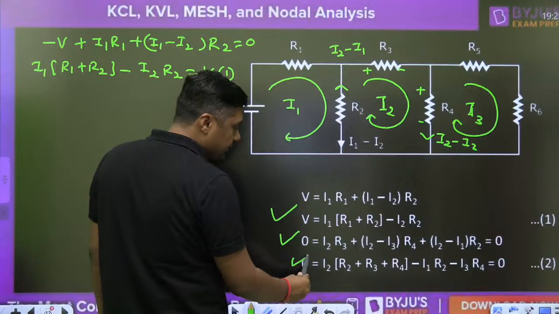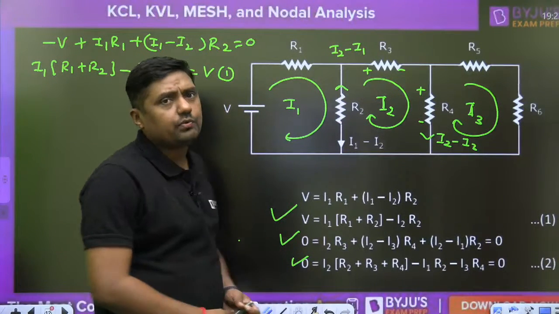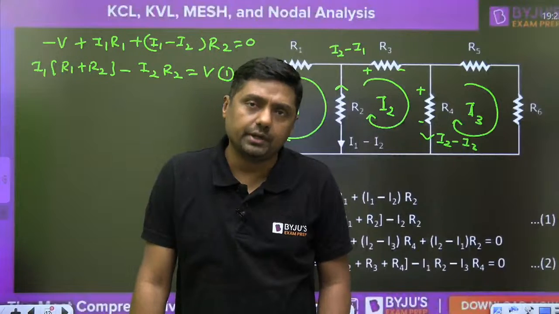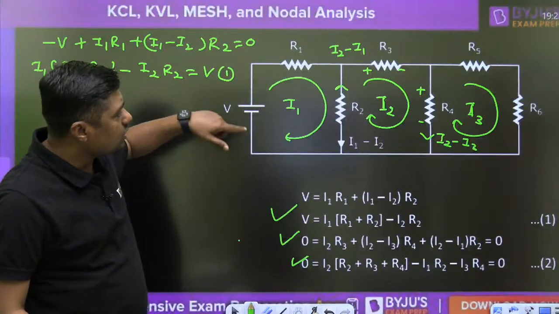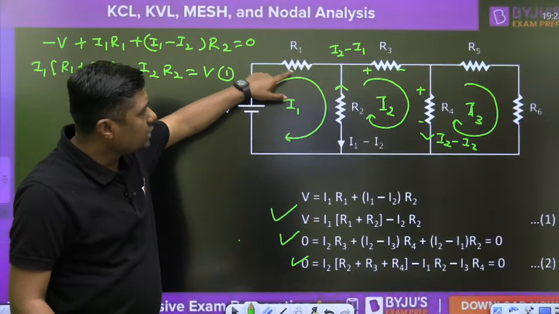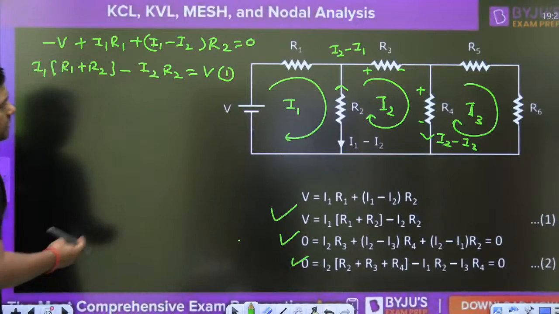Arrange this equation. So guys, we can directly write it and save our time during competitive exams. How? That is called the inspection method. In the inspection method, suppose there are two resistors R1 and R2, and what is the mesh current here? I1.